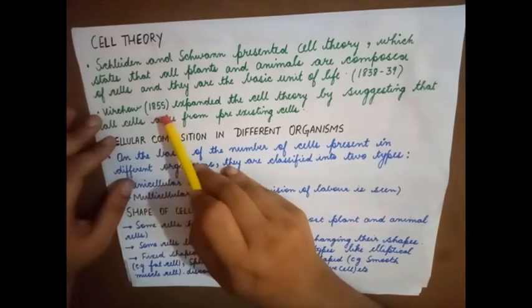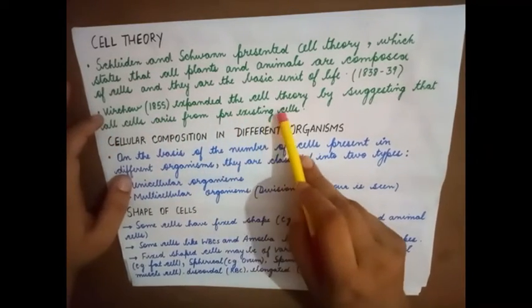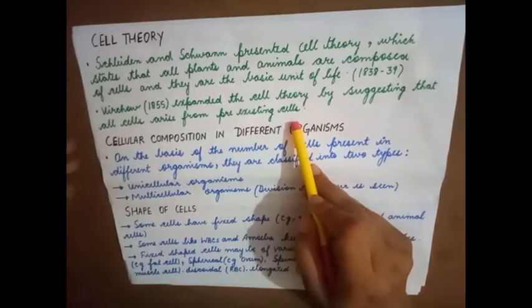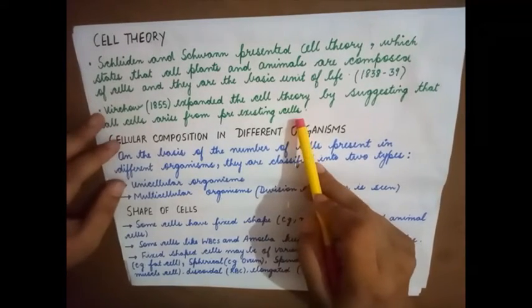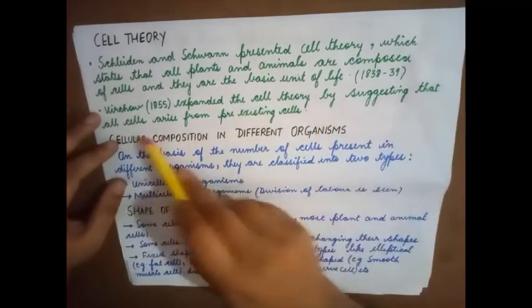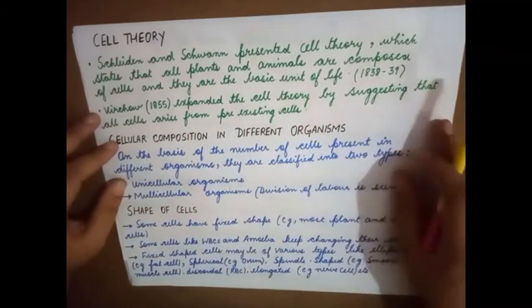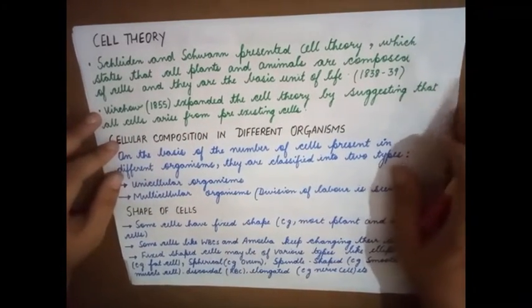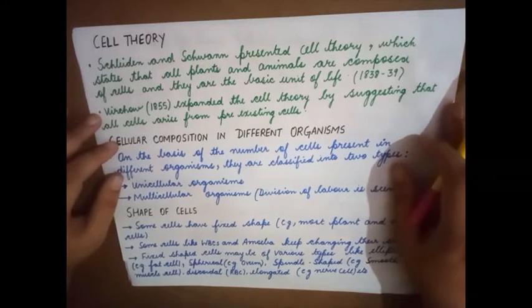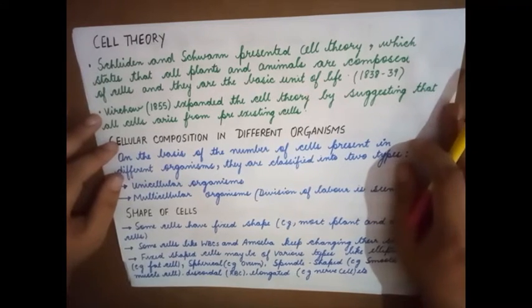Virchow in the year 1855 expanded the theory. It means he added on to what Schleiden and Schwann had proposed by suggesting that all cells arise from pre-existing cells. Like I explained before, every living organism starts off its life as a single cell, and that single cell divides further, and the cells that are formed divide further to form many cells. So we see that these cells arise from the pre-existing ones.